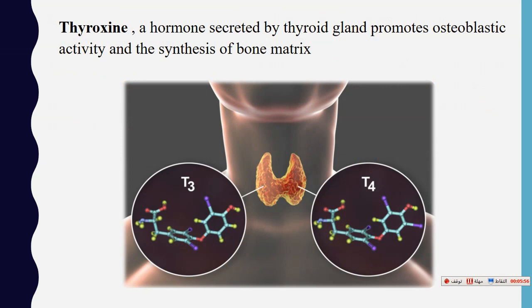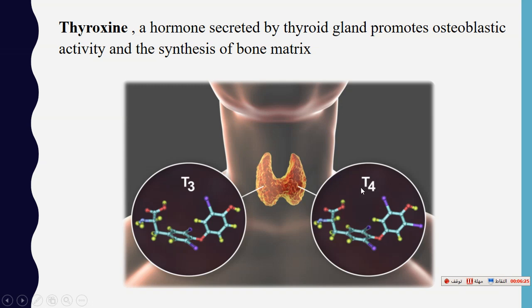The other hormone is thyroxine. Thyroxine is a hormone in two forms, T3 and T4. This thyroxine hormone is secreted by the thyroid gland, a butterfly-shaped gland at the base of the neck, as seen in this picture.